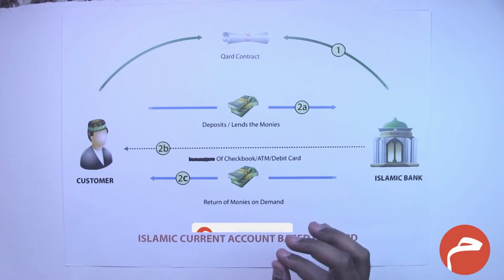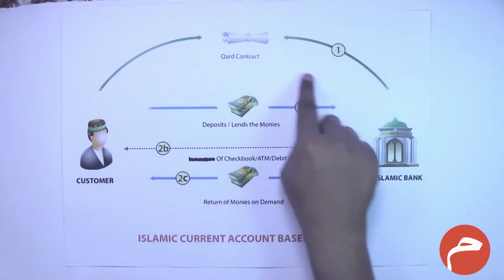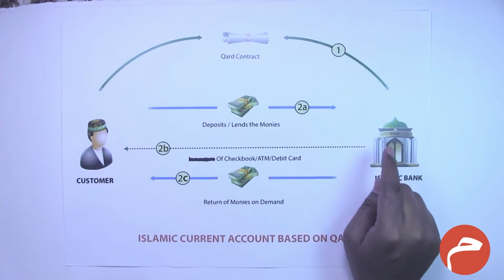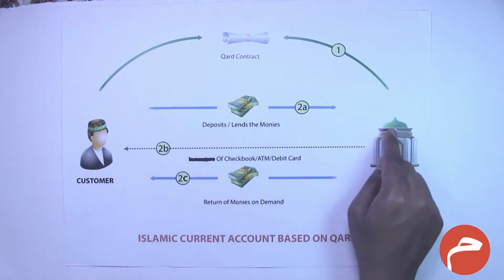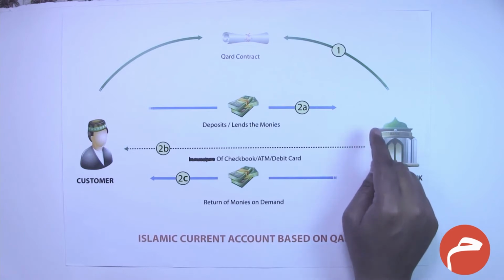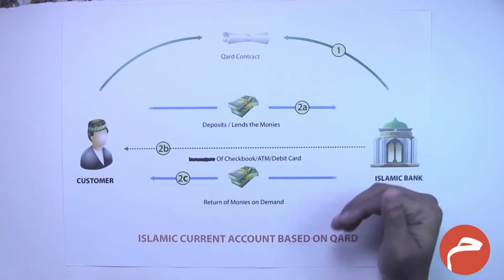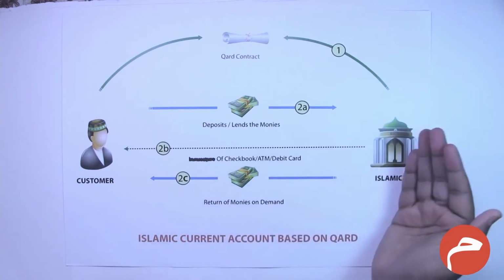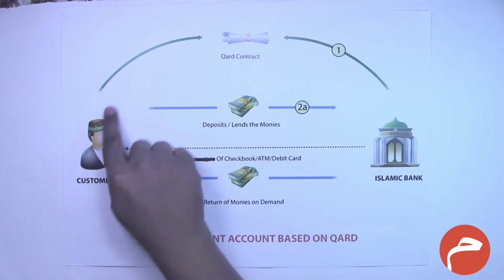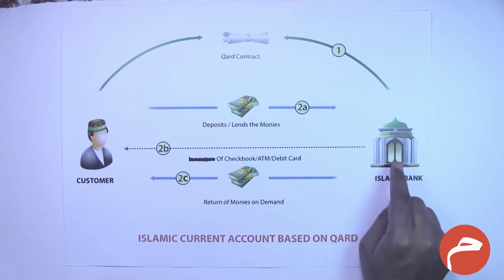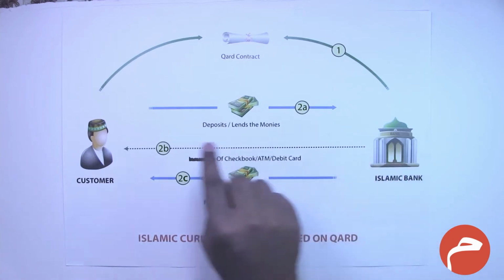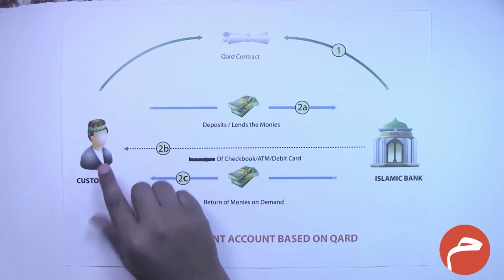Now, what we mean by qard is basically a Sharia compliant loan agreement in which one party entrusts an amount to the other party. There is no interest charged over the amount transferred from one party to the other. Meaning to say, if the customer deposits $100 with the Islamic bank through a qard contract, the Islamic bank is liable to pay only $100 back to the customer after an agreed period of time.